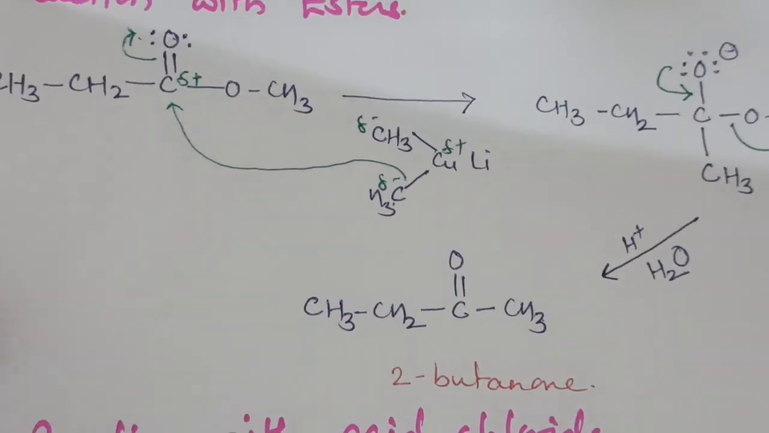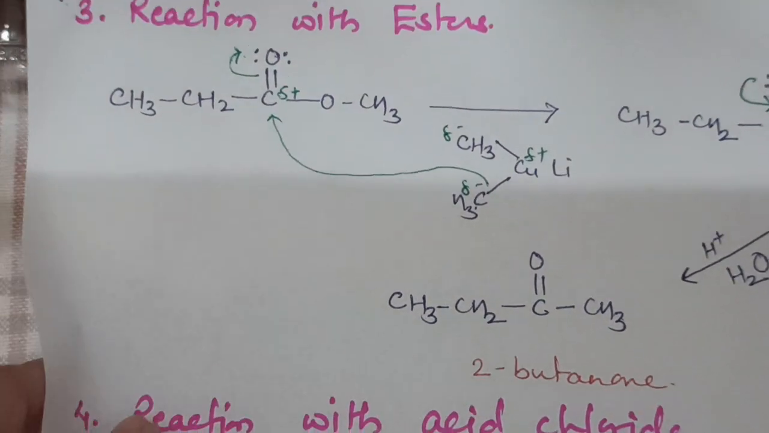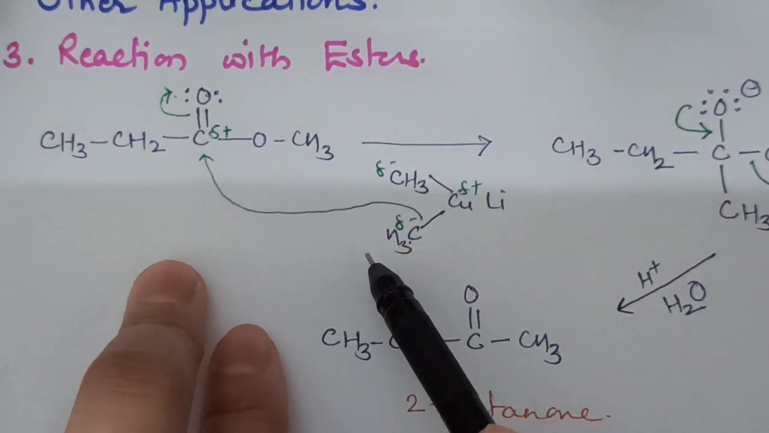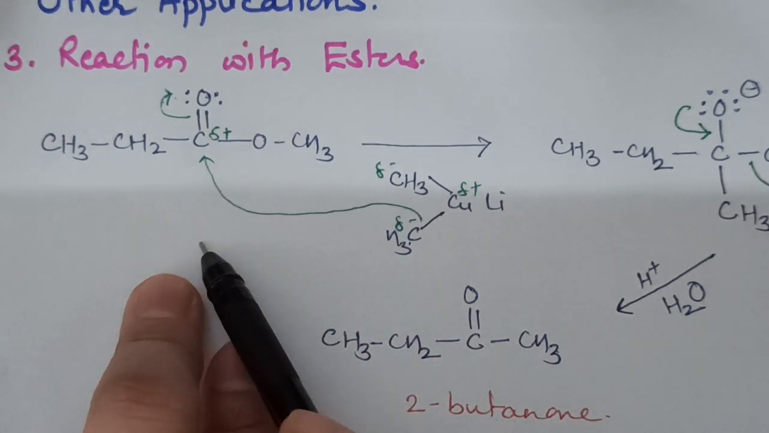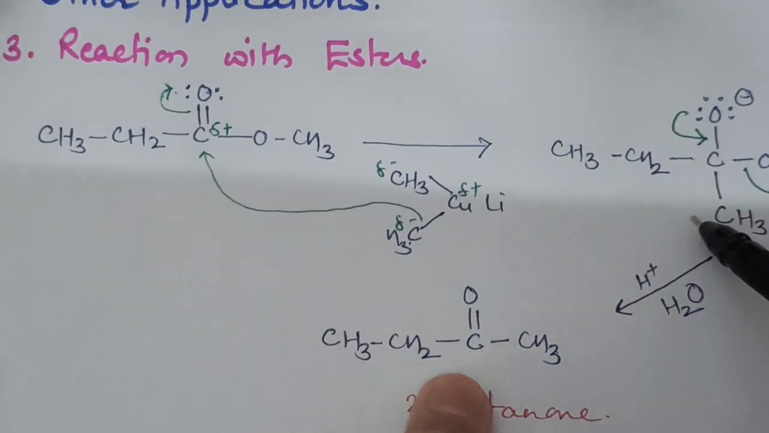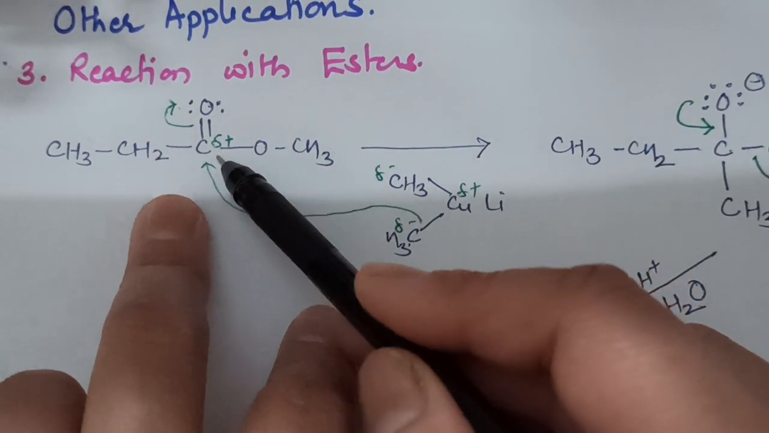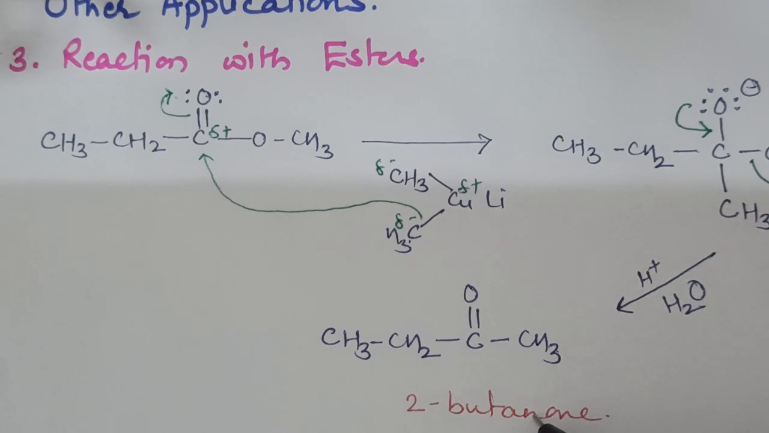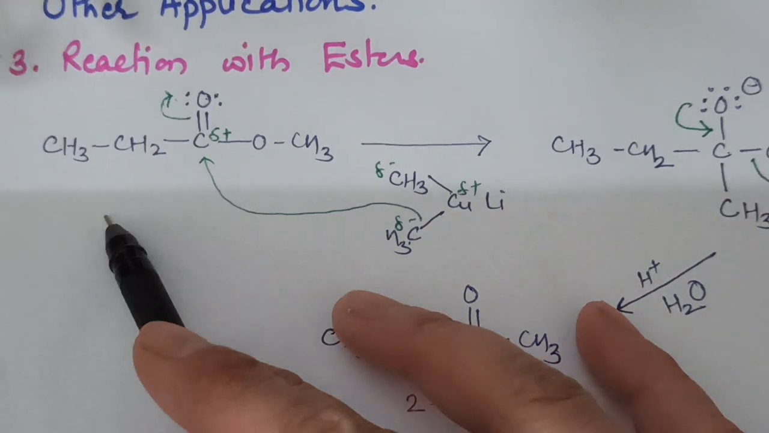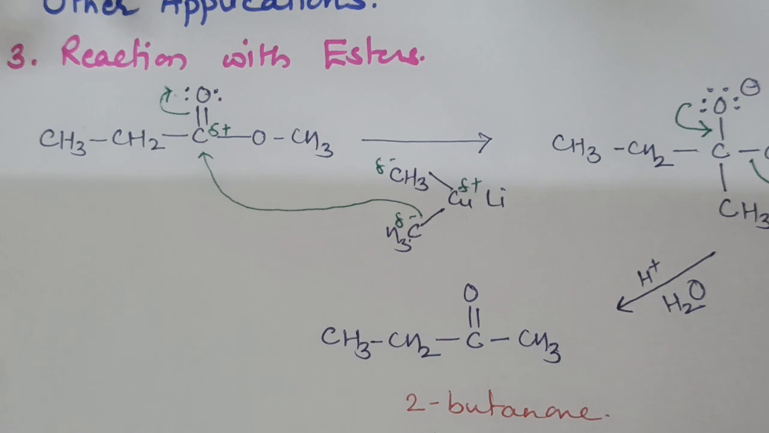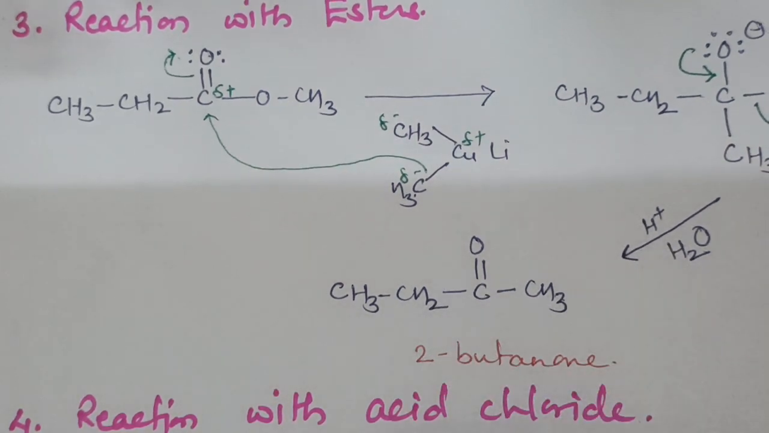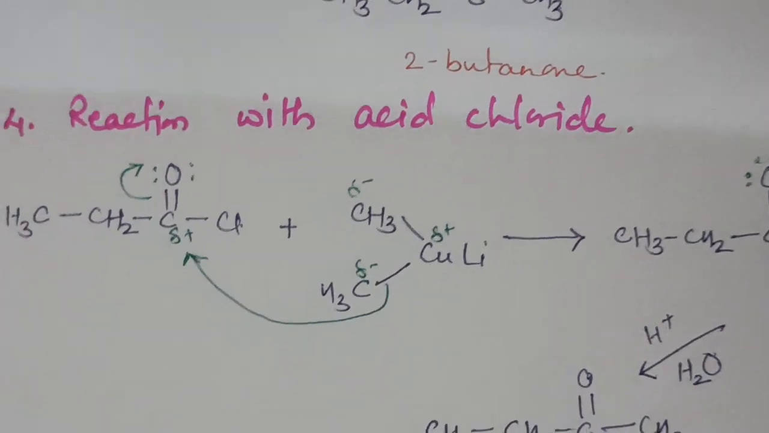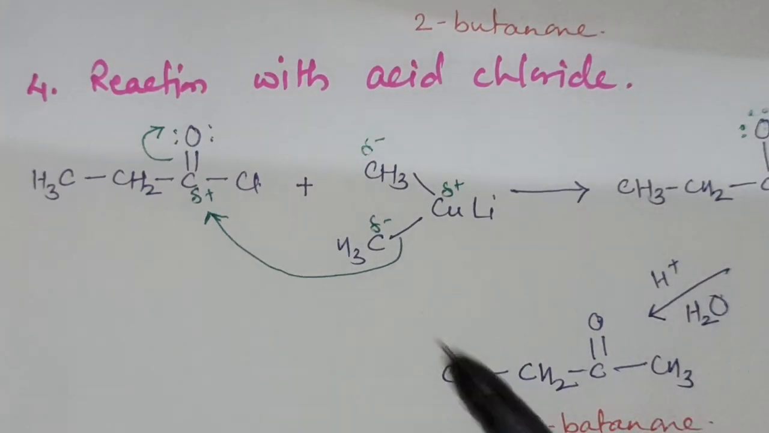Now we come to some other reactions. Gilman reagent can also react with esters. With esters, Gilman reagent in the first step forms an addition product, with the CH3 group attached to the carbonyl carbon, and after the acid hydrolysis it is converted into a ketone. So after the reaction of esters with Gilman reagent, they form ketones. Here it is the formation of 2-butanone. Simple. The same reaction is possible with acid chlorides.